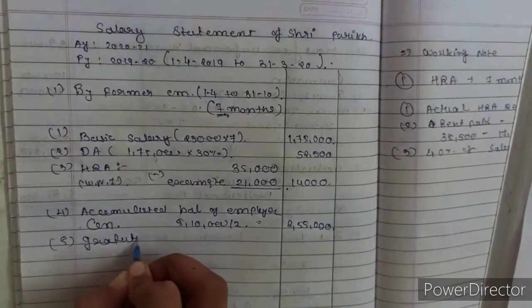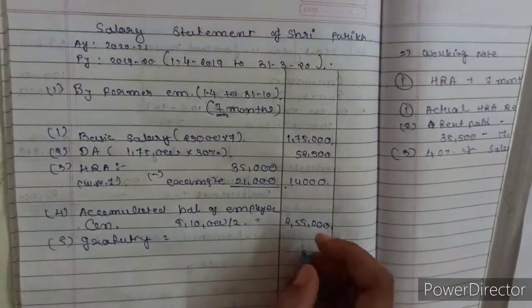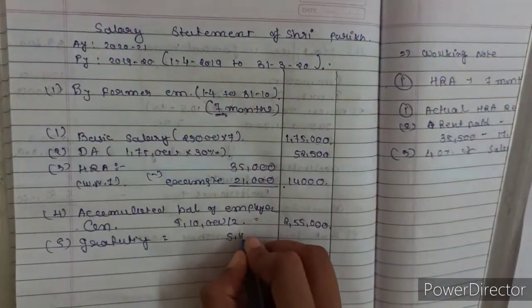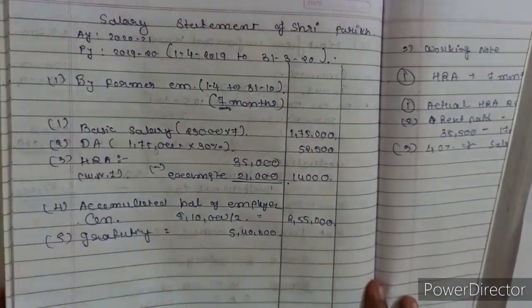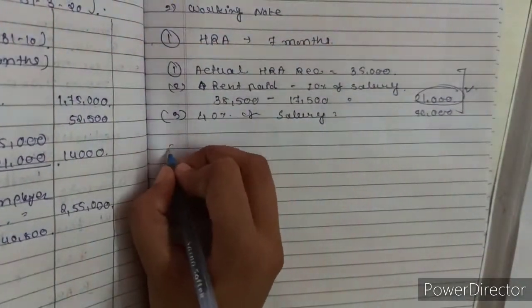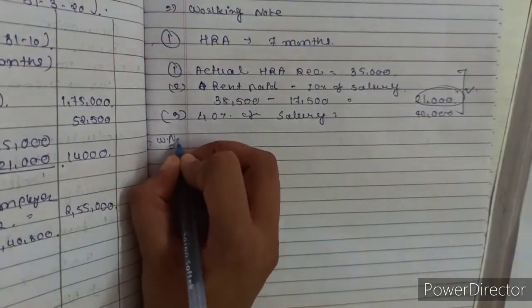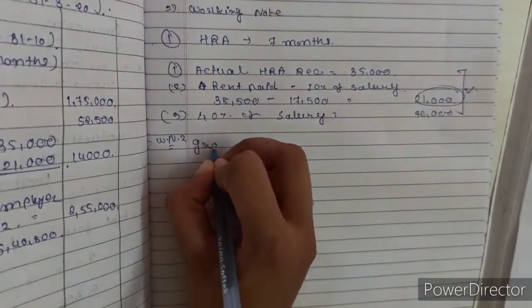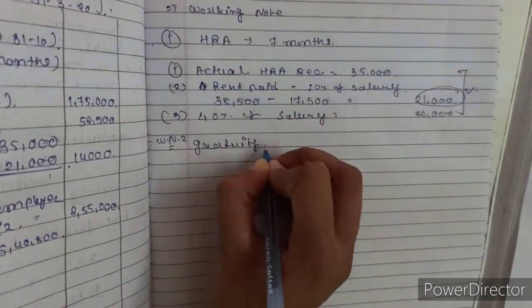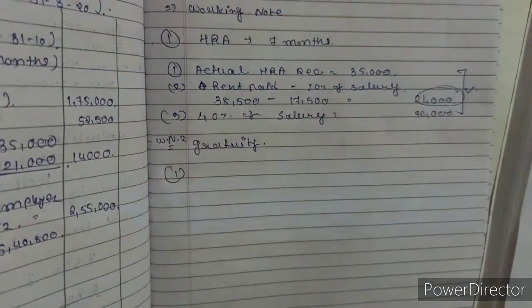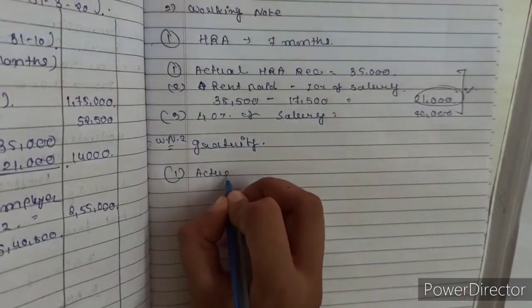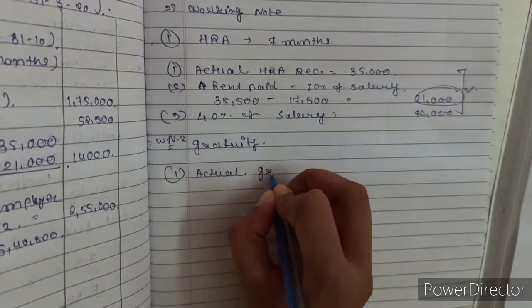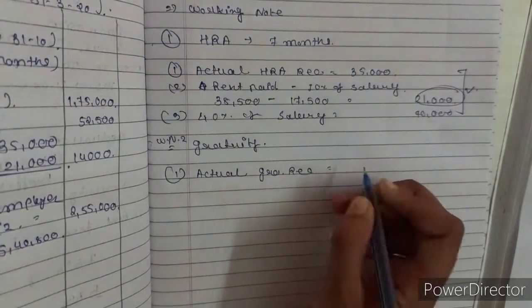He is receiving a gratuity of rupees 5,40,800. So we have to calculate the taxable gratuity. So we have to make a working note number 2, gratuity. First point of the gratuity is actual gratuity received. He has received